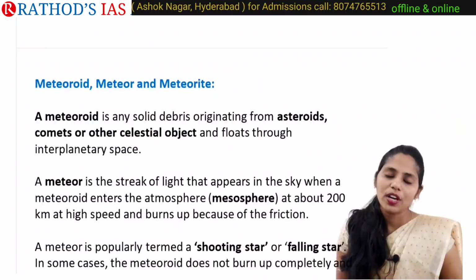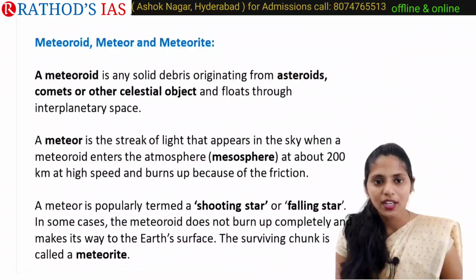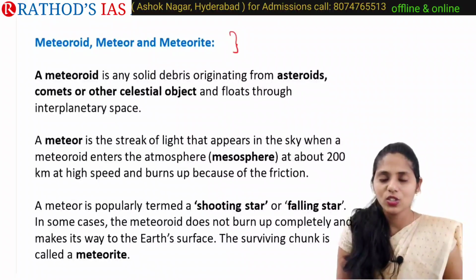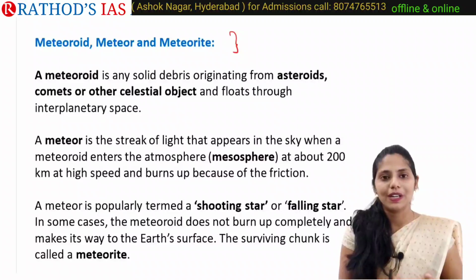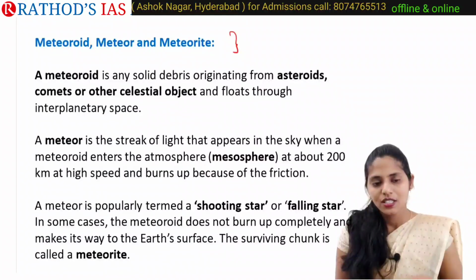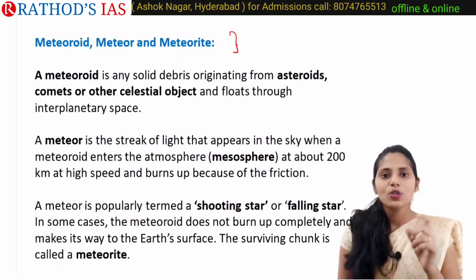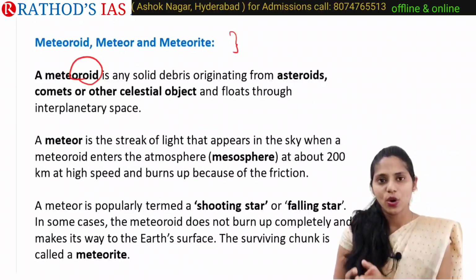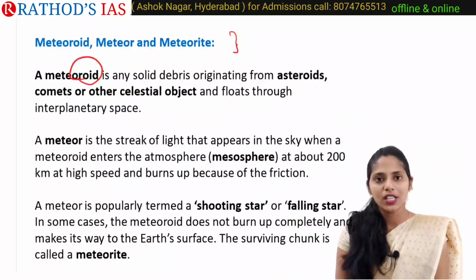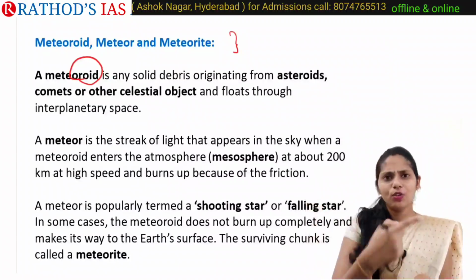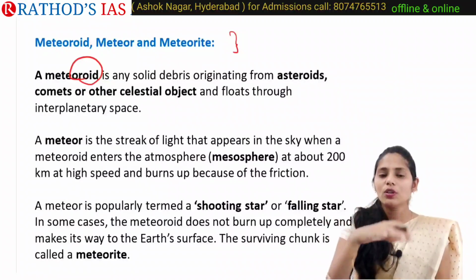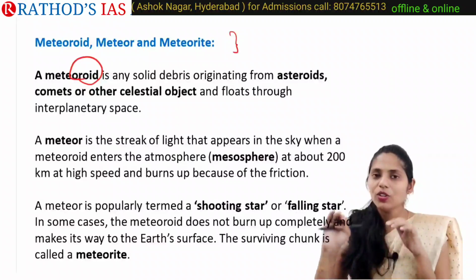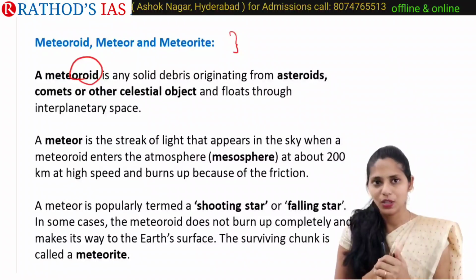And now let us see one important keyword: what is a meteoroid, what is a meteor, and what is a meteorite. Prelims questions have already been asked regarding the difference between meteoroid, meteor and meteorite. So let us see this in detail. What is a meteoroid? Whenever asteroids break, the broken parts are celestial objects floating in space. Whenever they are floating in space, they are called meteoroids.